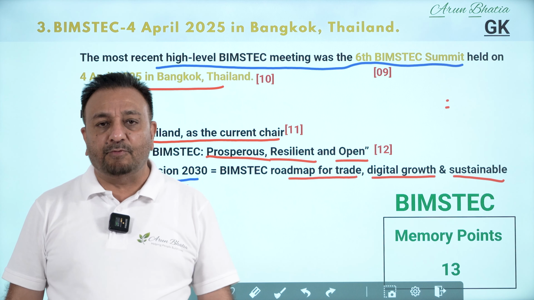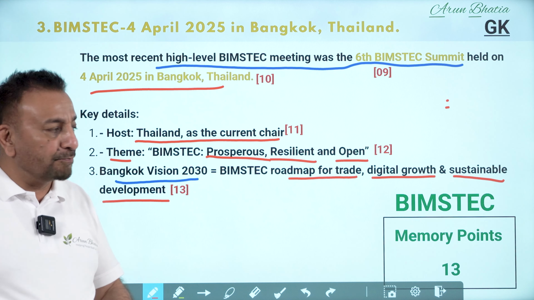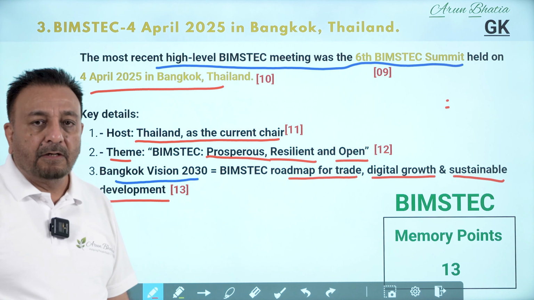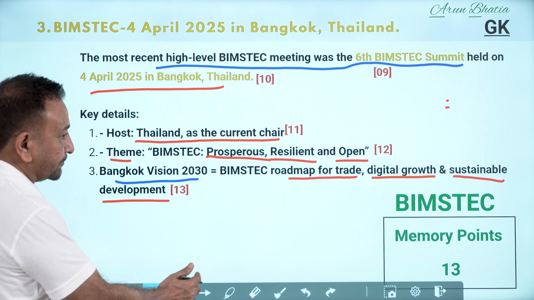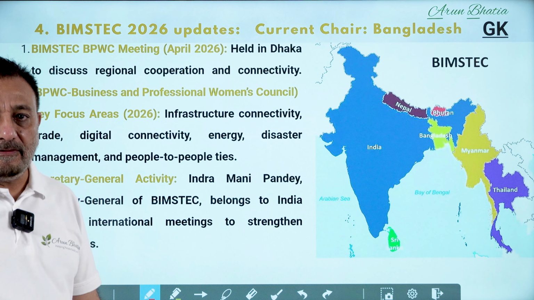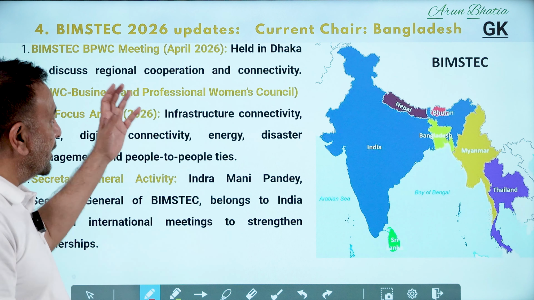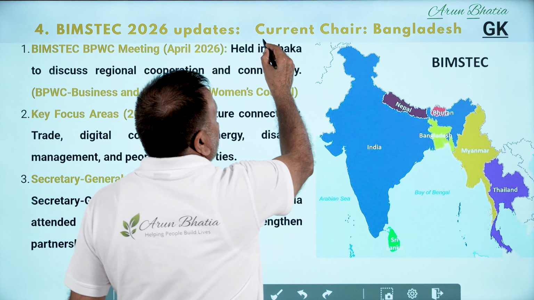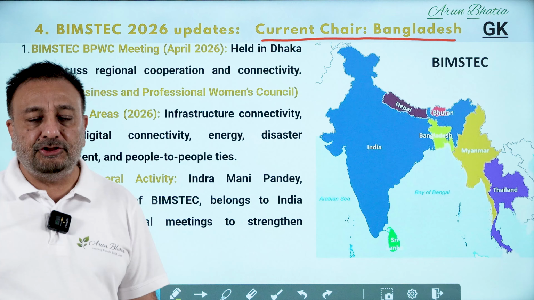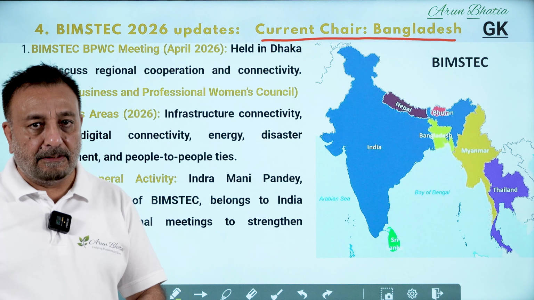So these are the 13 points which you are supposed to remember for your exam in BIMSTEC. Now we will be moving further. Students, we are on point number 4 and the topic is BIMSTEC. Here we see that the current chair is Bangladesh. It means the head of the Bangladesh government is the chairman of BIMSTEC.